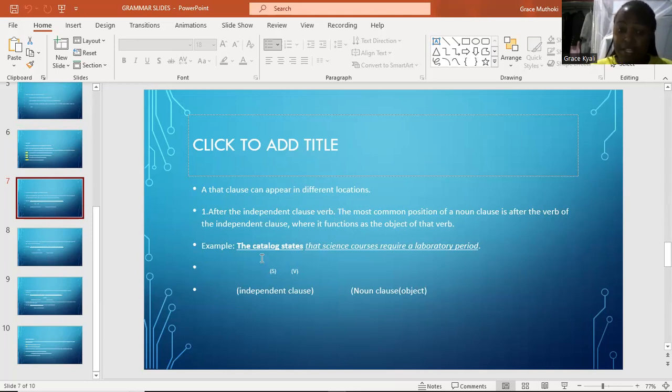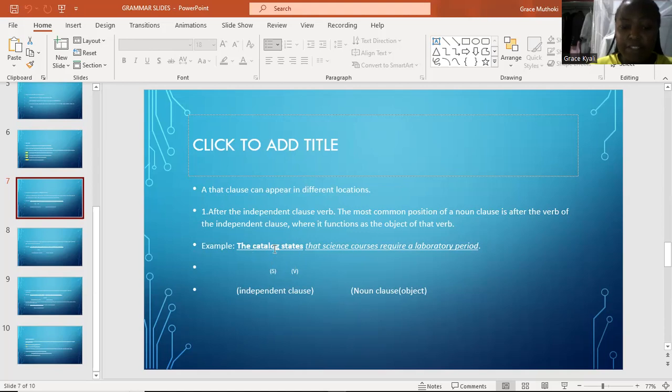For example, in this sentence, the catalog states that science courses require a laboratory period. Our catalog becomes the subject and states becomes our verb.